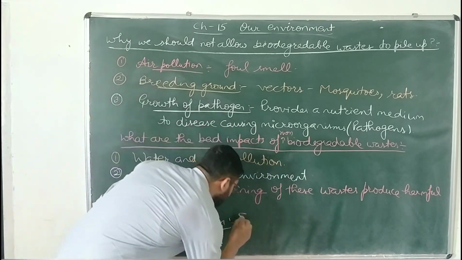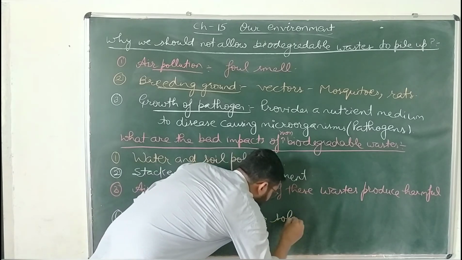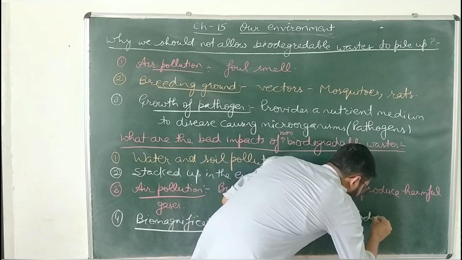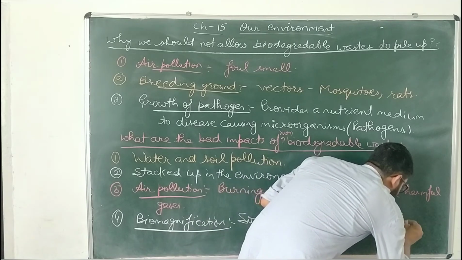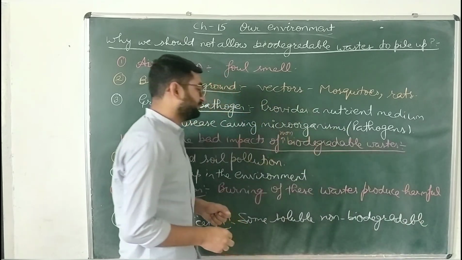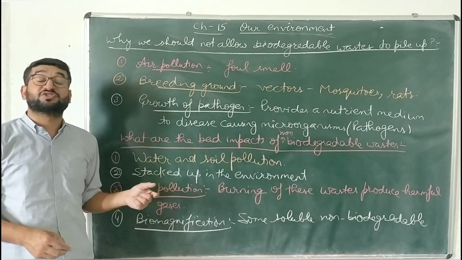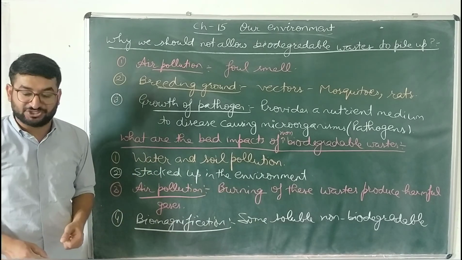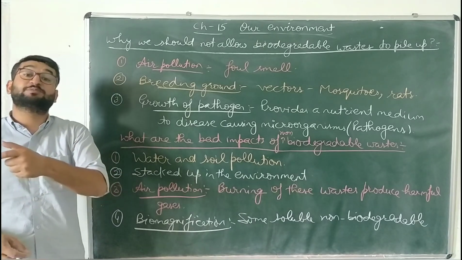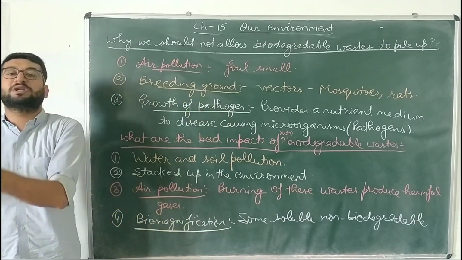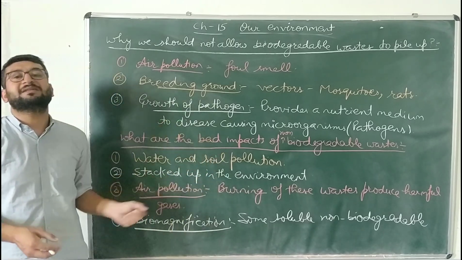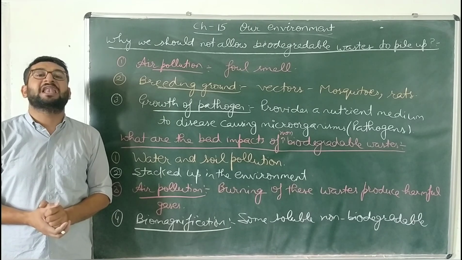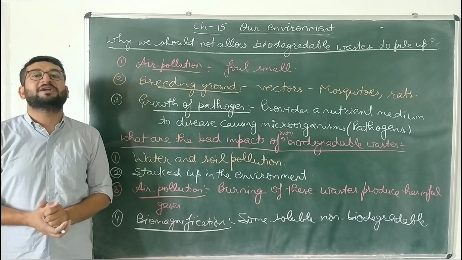So some soluble non-biodegradable wastes. What are soluble non-biodegradable wastes? Like pesticides. Those kind of wastes will become a part of the food chain and cause biomagnification. That is, their harmful concentration keeps on increasing as we move from one trophic level to the next. So these are the bad impacts of non-biodegradable waste if we allow them to collect in our environment or our surroundings.